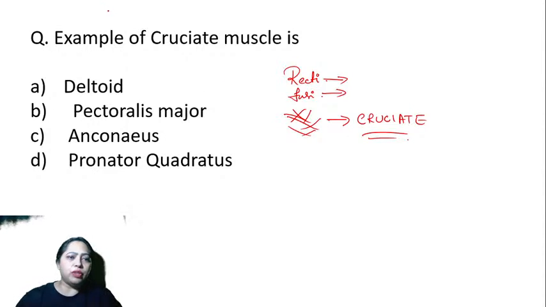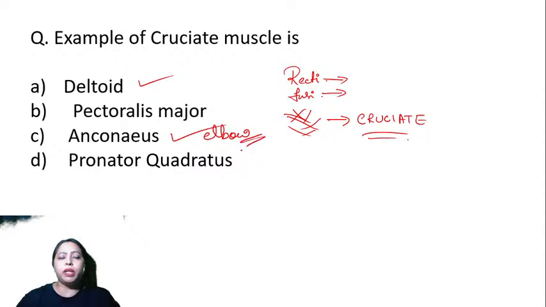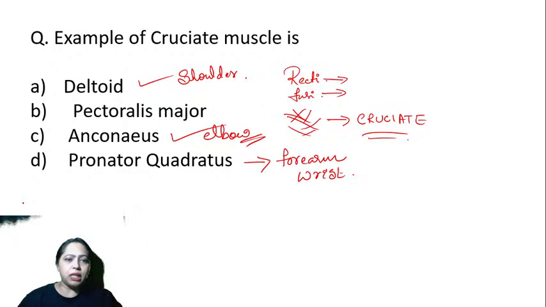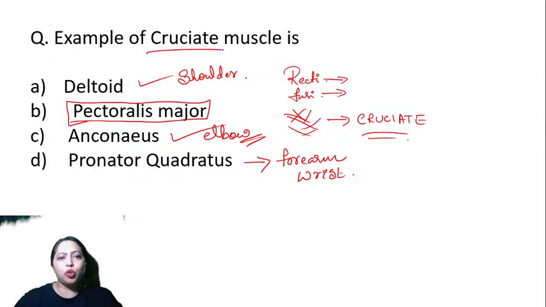Is it deltoid? Deltoid has a particular shape. Anconeus is in the elbow. Pronator quadratus is in the forearm, wrist area. What about deltoid? It is in the shoulder. So here the answer is pectoralis major. Pectoralis major is an example of a cruciate muscle.